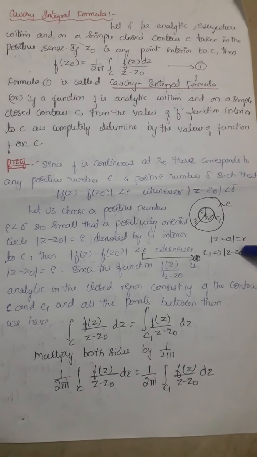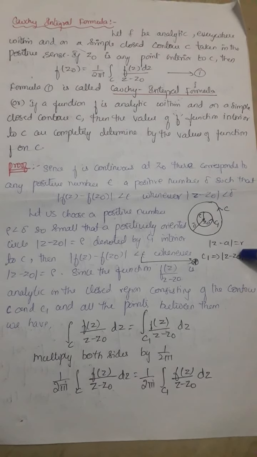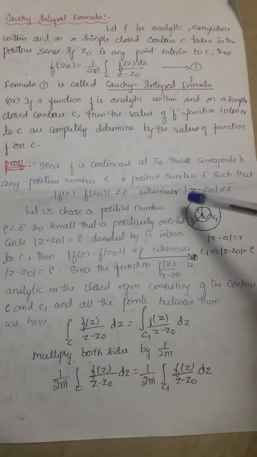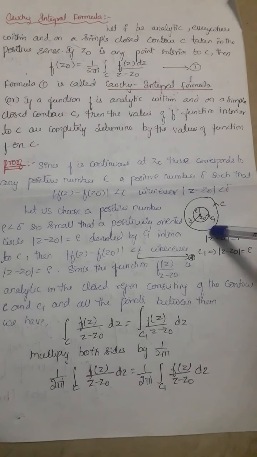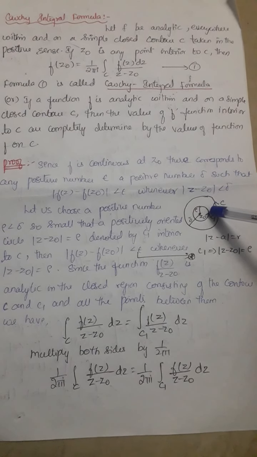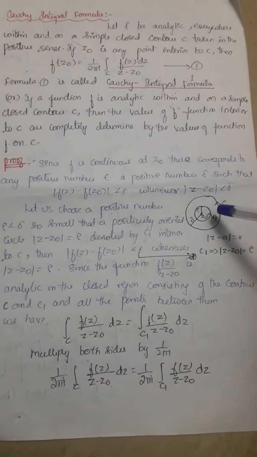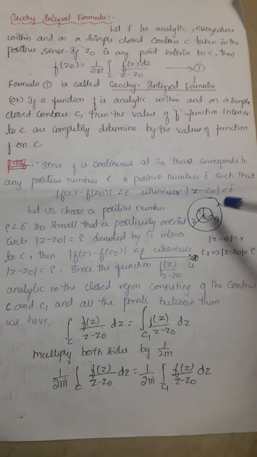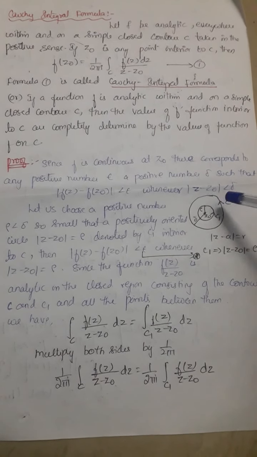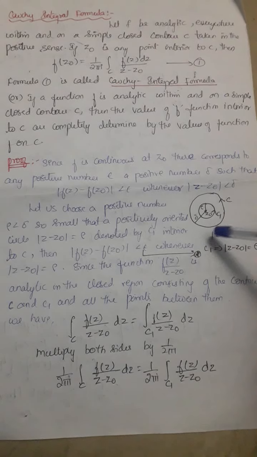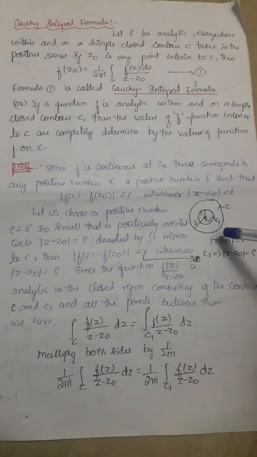Or else we can also say that if a function f is analytic inside and on a simple closed contour C, then the values of the function interior to this contour are completely determined by the values of the function f on C. So the function value interior to C is determined by the function value f on C. So that is the Cauchy integral formula.